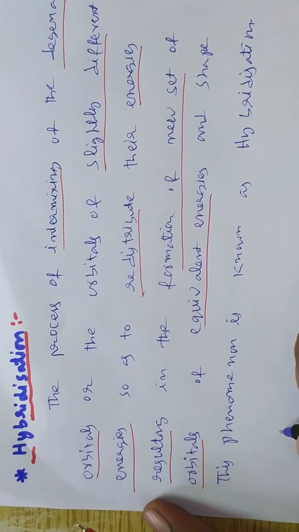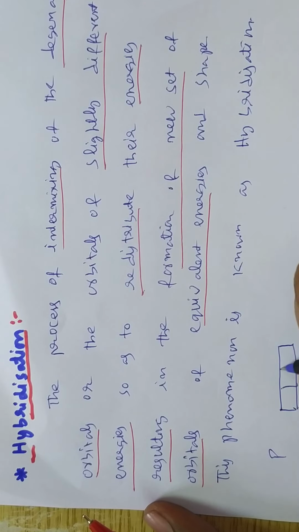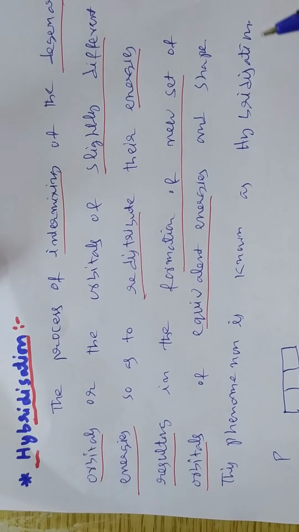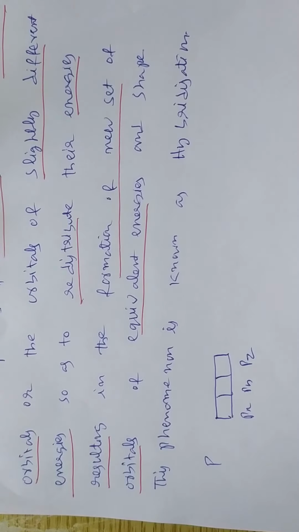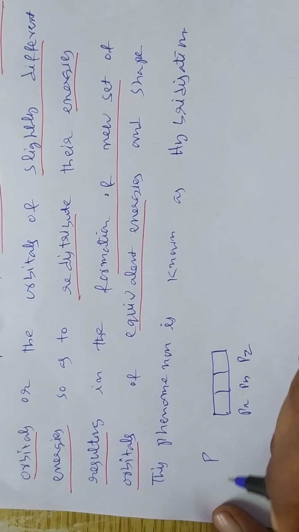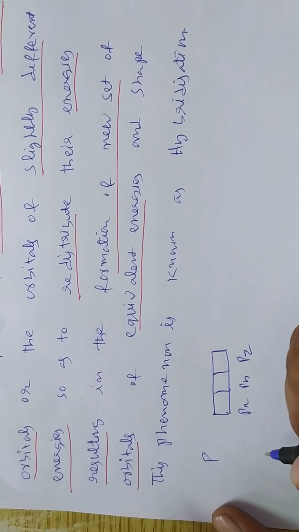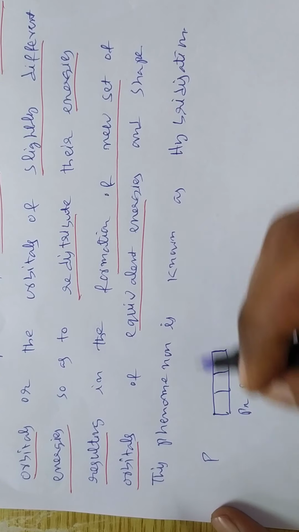Suppose I am taking a p orbital. It has 3 orbitals, that is px, py, pz. The orbitals of the same shell have the same energy.